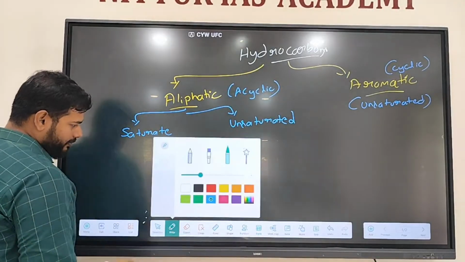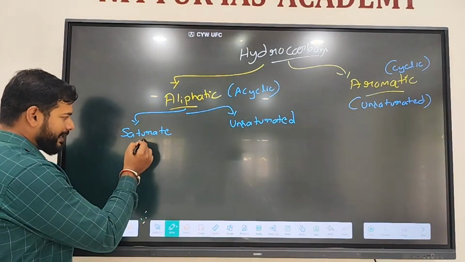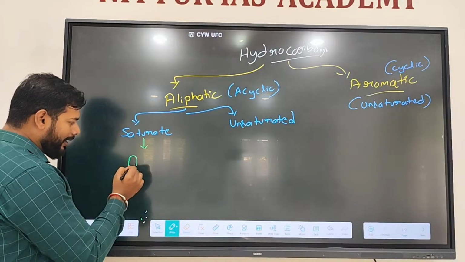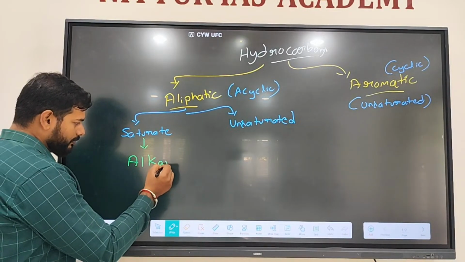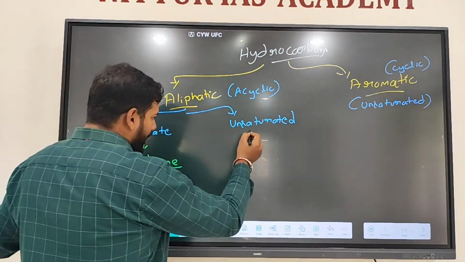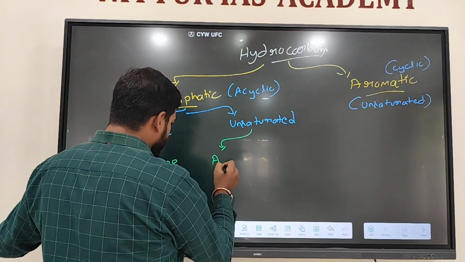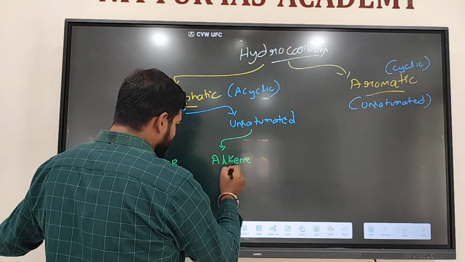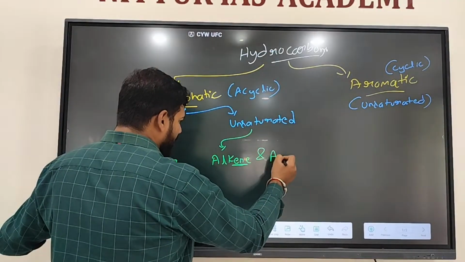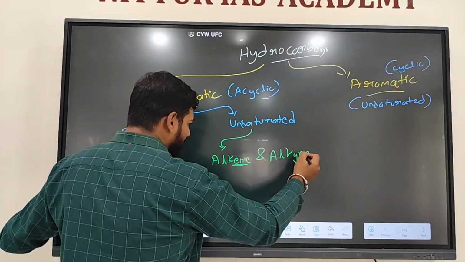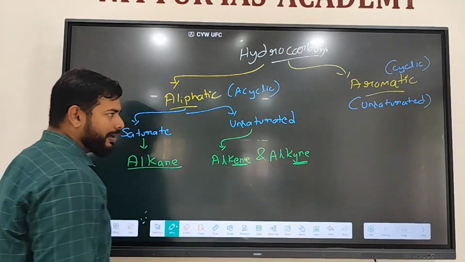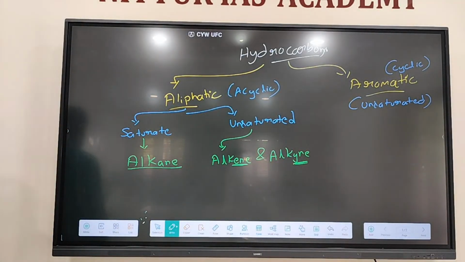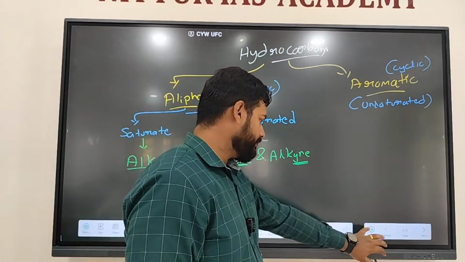An example of saturated hydrocarbon is alkane. Unsaturated hydrocarbons are alkene and alkyne. Alkene and alkyne are unsaturated hydrocarbons. Alkane is saturated, and those two are unsaturated hydrocarbons.